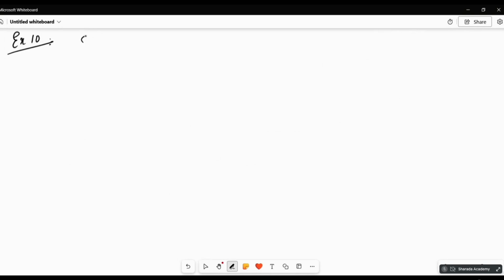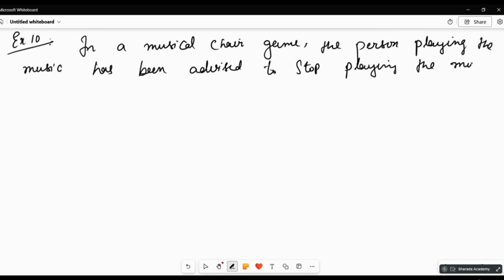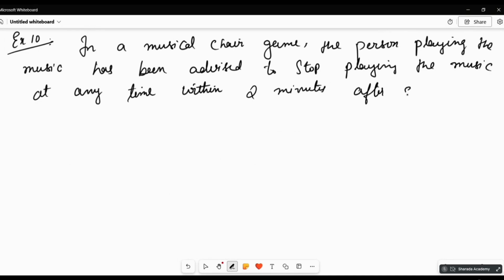I'll write the question. Do it and tell me the answer. In a musical chair game, the person playing the music has been advised to stop playing the music at any time within 2 minutes after she starts playing.